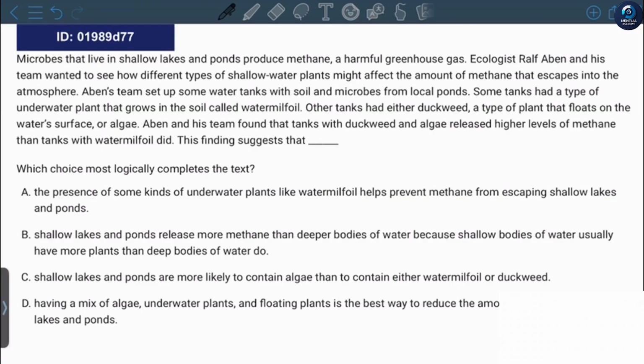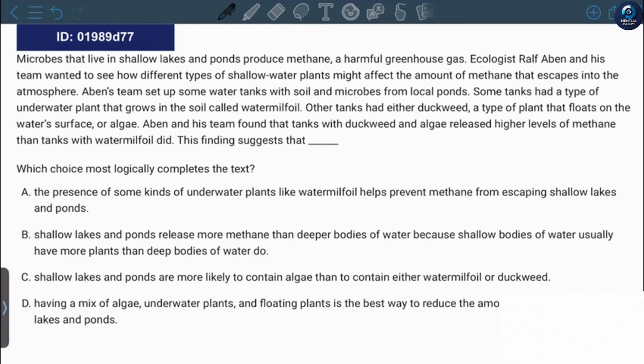Microbes that live in shallow lakes and ponds produce methane, a harmful greenhouse gas. Ecologist Ralph Aben and his team wanted to see how different types of shallow water plants might affect the amount of methane that escapes into the atmosphere. Aben's team set up some water tanks with soil and microbes from local ponds. Some tanks had a type of underwater plant that grows in the soil called water foil. Other tanks had either duckweed, a type of plant that floats on the water surface, or algae.